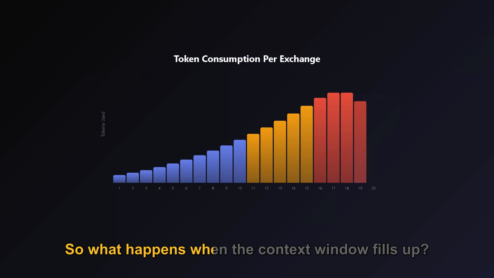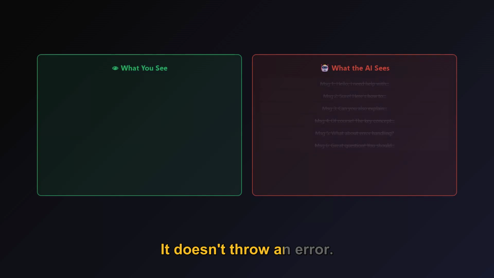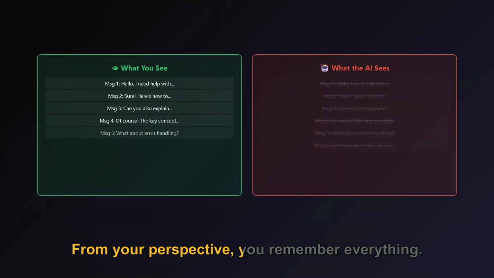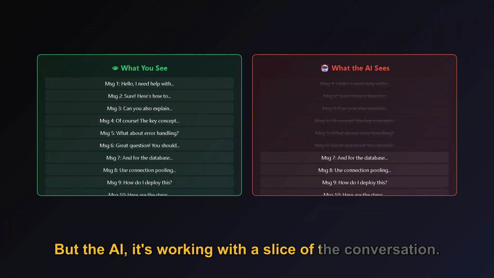So what happens when the context window fills up? The model doesn't crash. It doesn't throw an error. It silently drops your oldest messages. From your perspective, you remember everything. But the AI, it's working with a slice of the conversation.